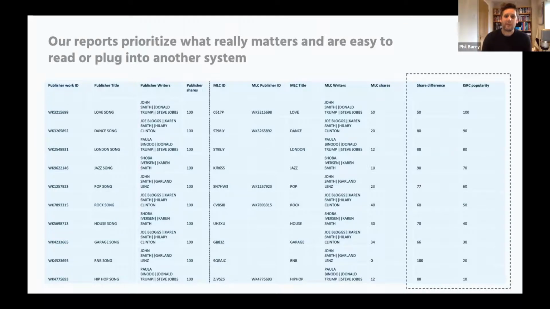So for example, making it possible to focus on the instances where there are the biggest discrepancies in terms of shares, or allowing you to focus on the examples where you want to prioritize based on the popularity of a song. And so in that case, we would link the report that we generate from our own analysis to Blokur's understanding of the popularity of different recordings and how they link to compositions, so that you can spend your time working on conflicts and missing shares when it's really valuable, as opposed to spending your time going through every result and trying to work out what really matters.